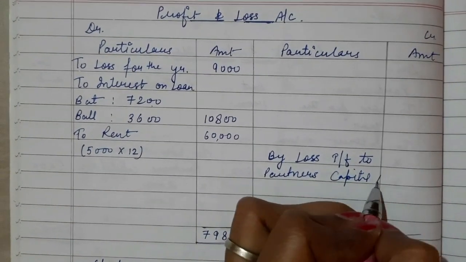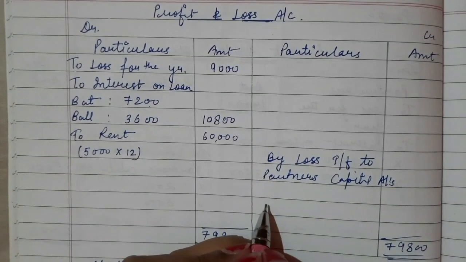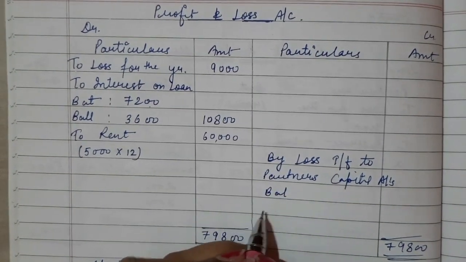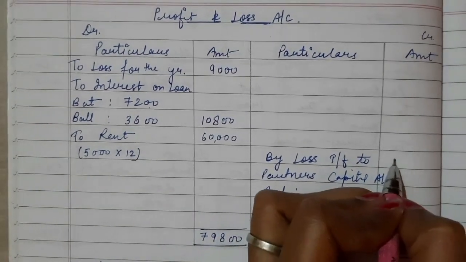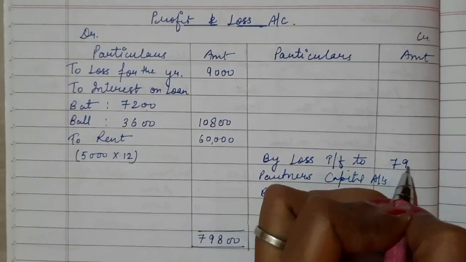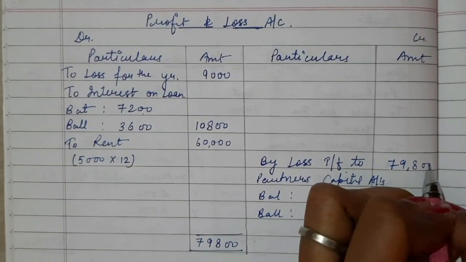So what is the figure of loss? Figure of loss is 79,800, and we have to distribute this loss between bat and ball.